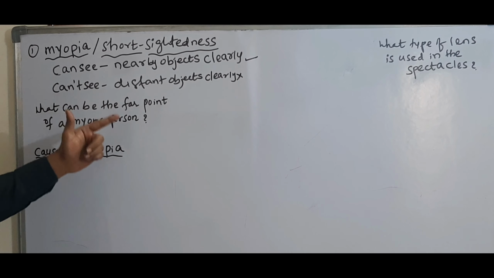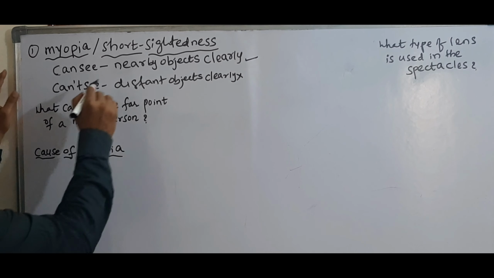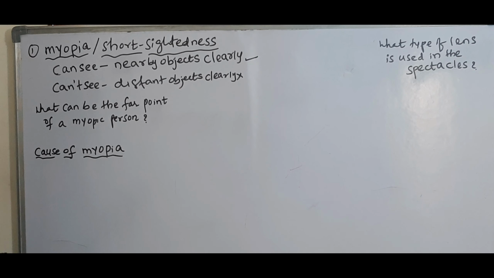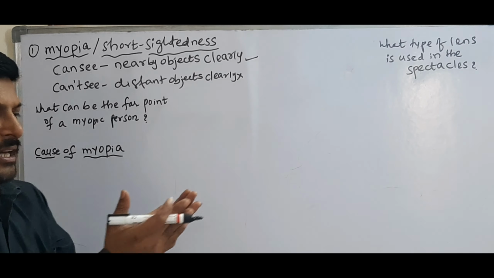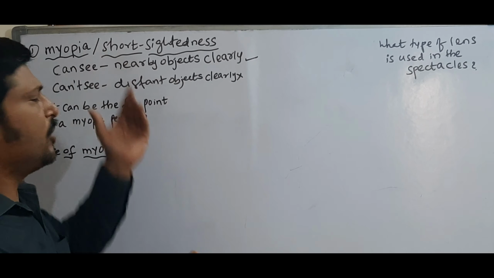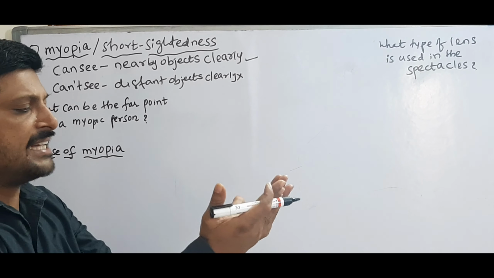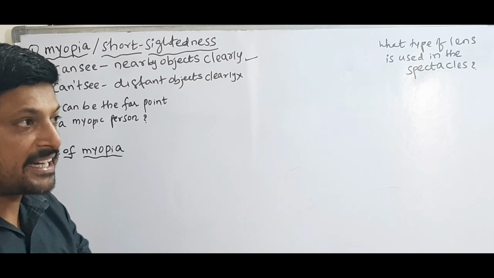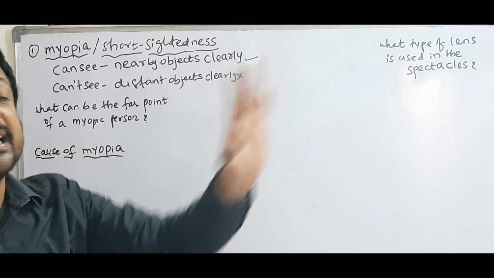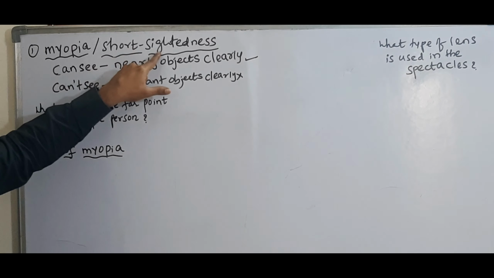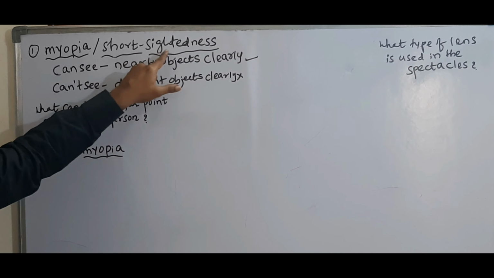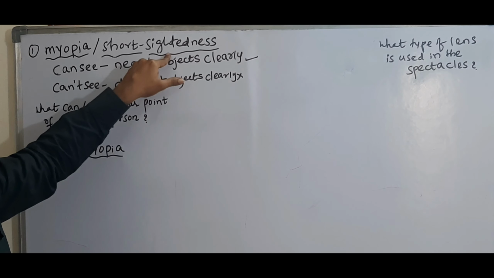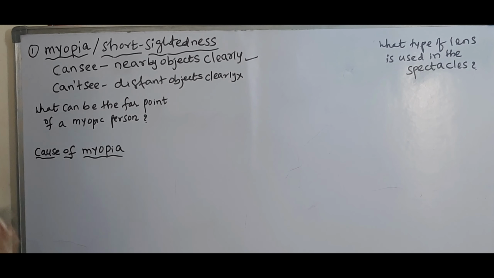He can see nearby objects. Suppose the person who is suffering from this defect is able to see a book at 25 centimeters, but he cannot see the blackboard clearly. Short-sightedness means he is able to see nearby objects, right? But he cannot see distant objects.